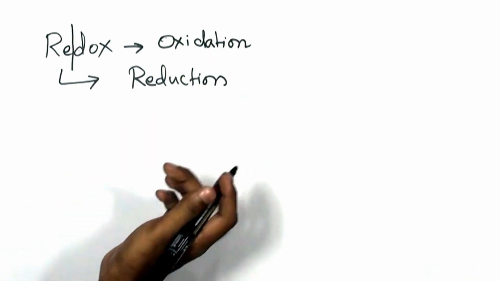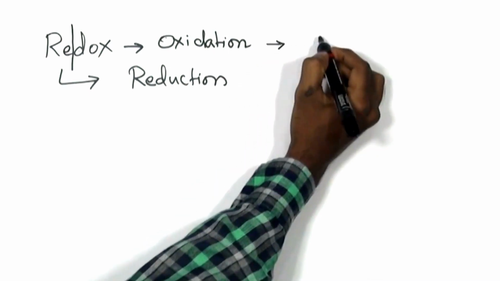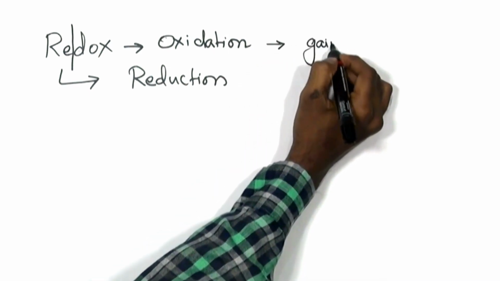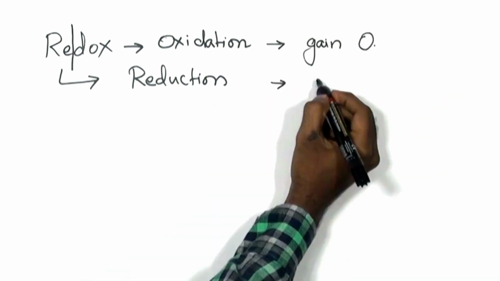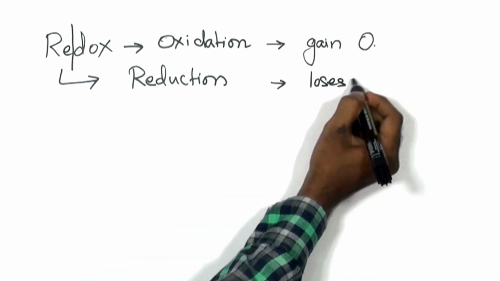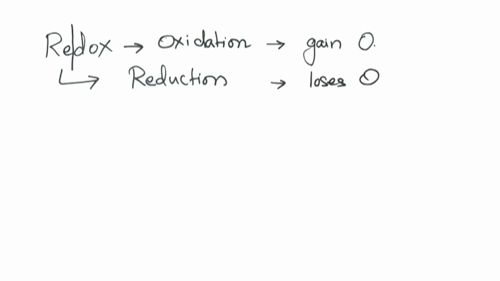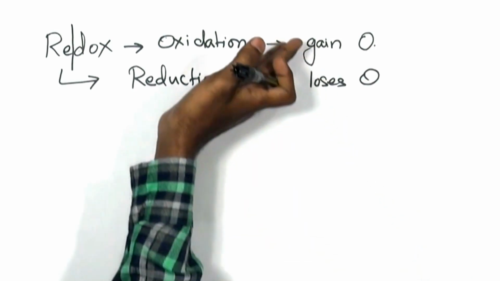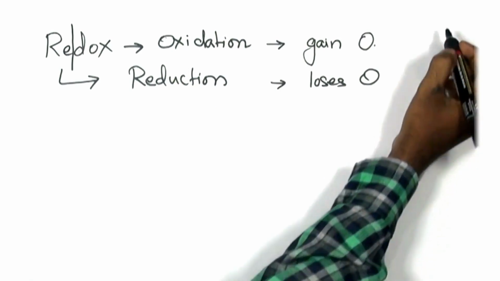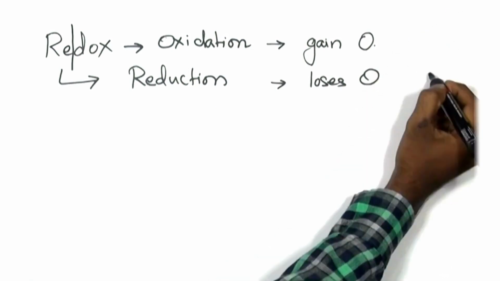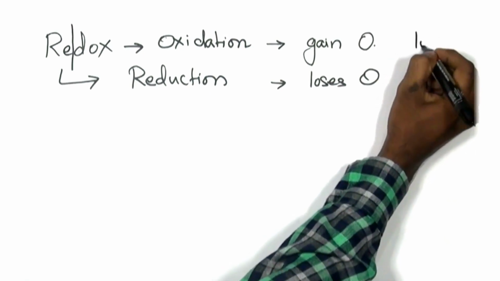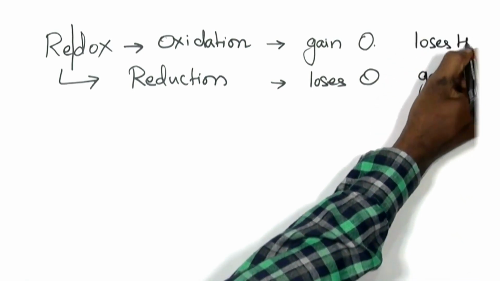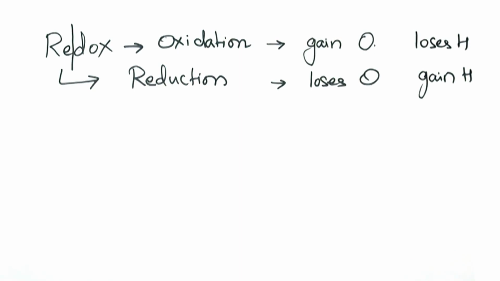Oxidation is the addition of oxygen, where some atom is gaining oxygen. Reduction is when anything loses oxygen. Another explanation of oxidation and reduction can be given with respect to hydrogen. Gain of hydrogen is said to be reduction, whereas loss of hydrogen is said to be oxidation. By now we have two definitions of reduction and oxidation.